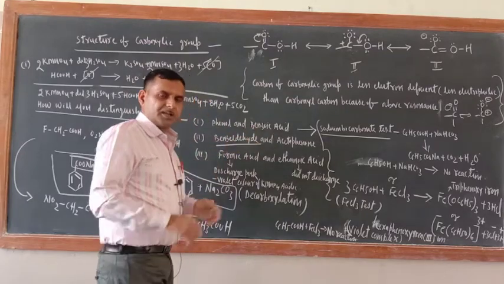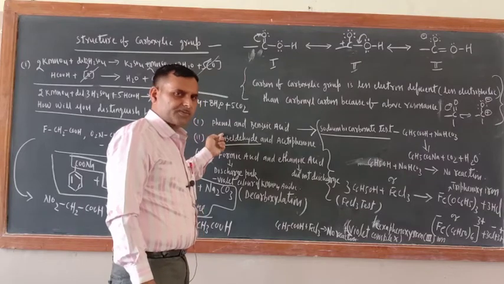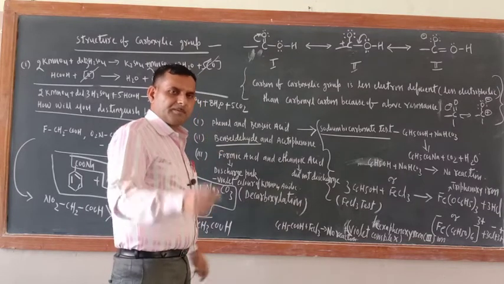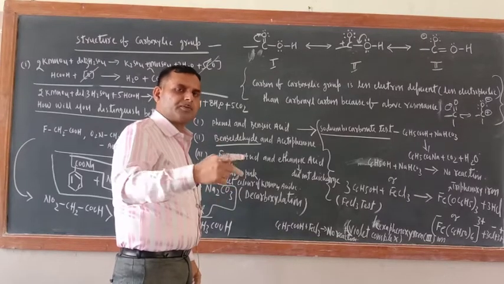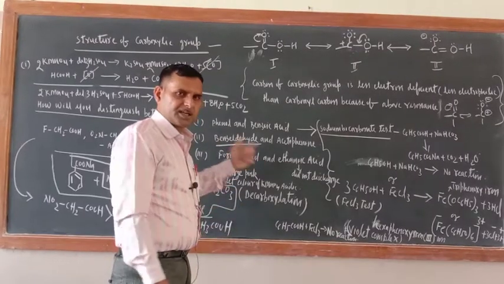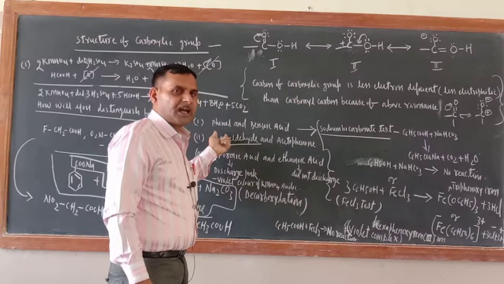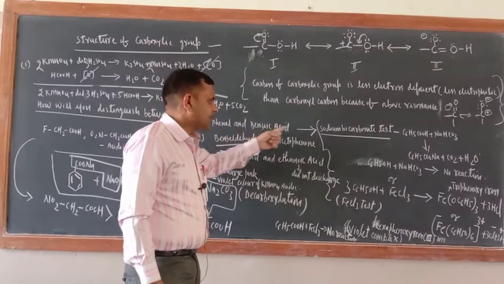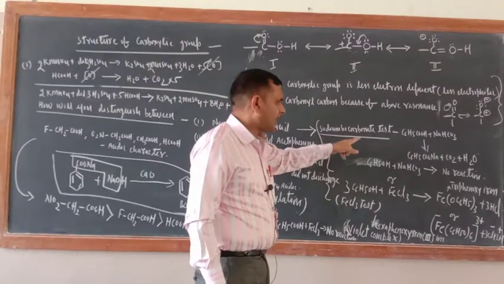Just see. As you know, benzoic acid is a stronger acid than phenol. Of course, phenol is also an acid. Phenol is more acidic than alcohol, but as compared to phenol, benzoic acid is more acidic. And you might have seen that phenol has not reacted with NaHCO3. Benzoic acid will react. So this test name is sodium bicarbonate test.